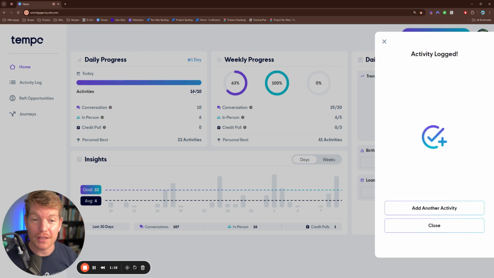You'll see it reflected here in the daily progress bar. You'll see it reflected in the weekly progress bar. You see it represented in the insights chart and eventually in your activity log as well.